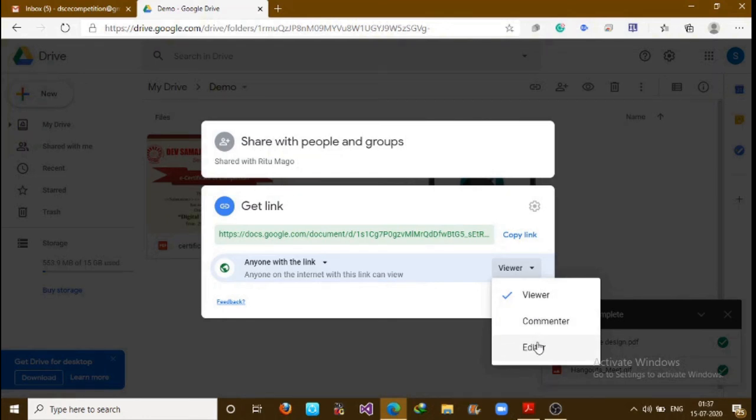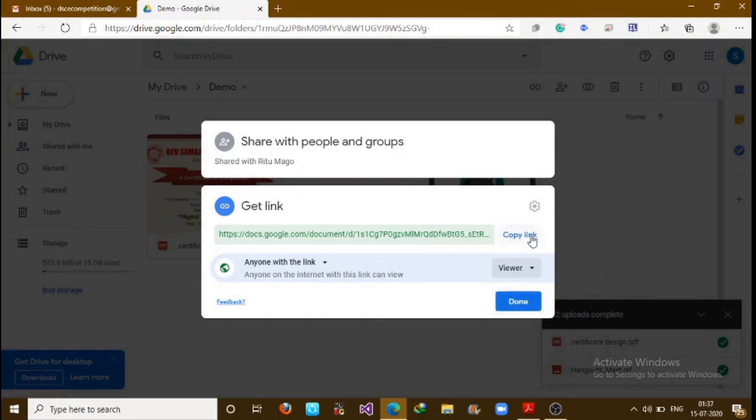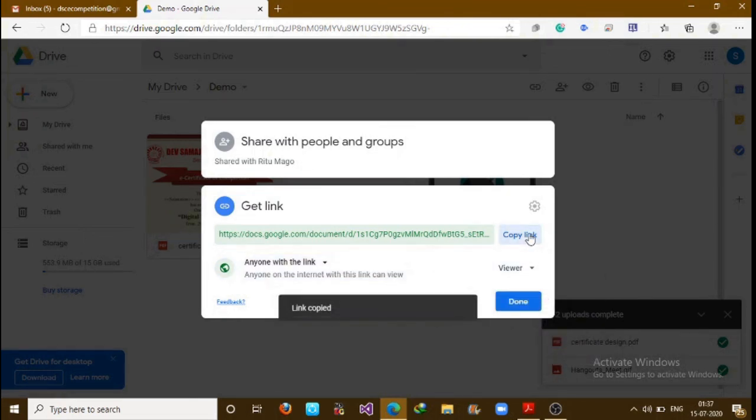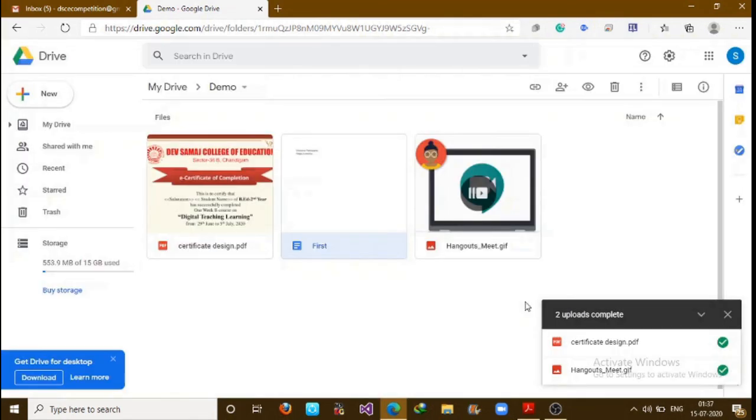In the editor mode, he or she will be able to edit your document as well. So you have to choose these very carefully. Okay, so for now, I just want it to be on viewer mode. Simply copy this and paste it on the WhatsApp group, on the Telegram group, etc., as we discussed before. Okay, now click on done. So this is a very simple way to share your document.